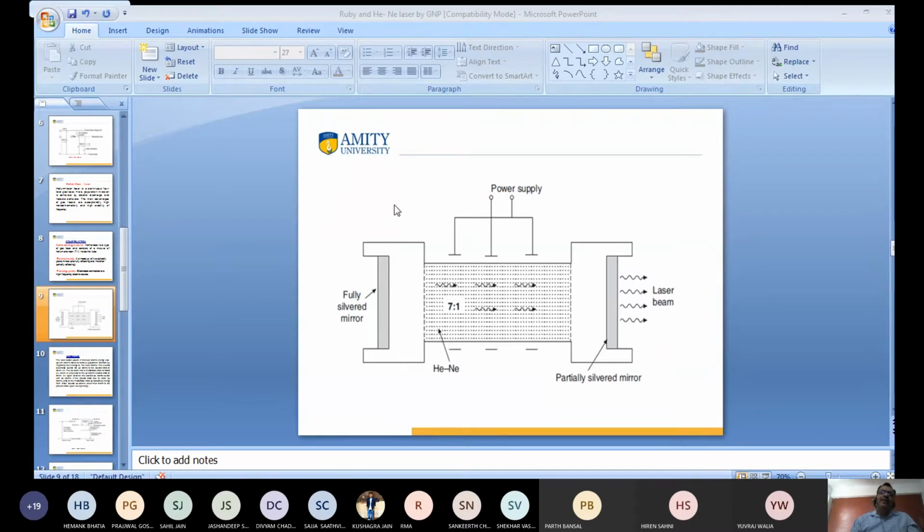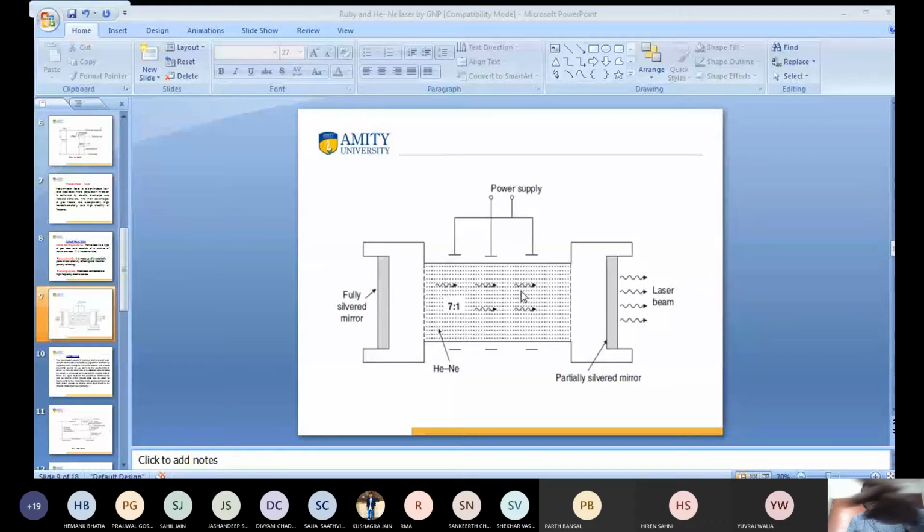What is this? This is the power supply. We flow the electric source here. We have to flow the accelerated electrons here. The accelerated electrons collide with the helium neon and excite the helium neon atoms to the excited state. In such a way, the electron collision electric supply is working as pumping.